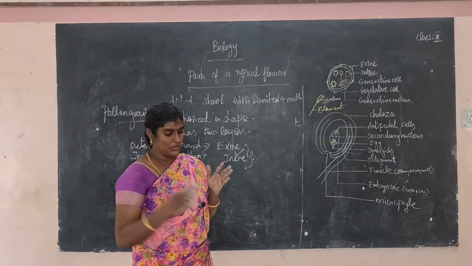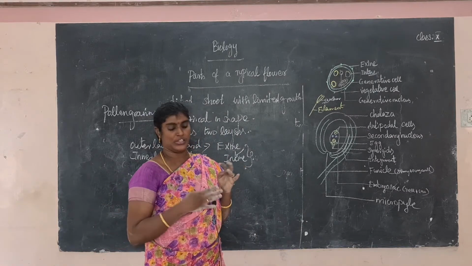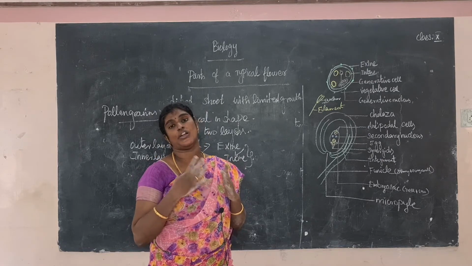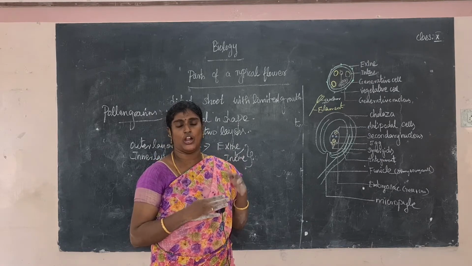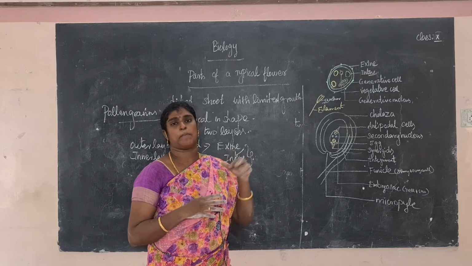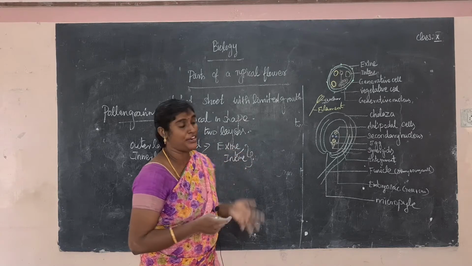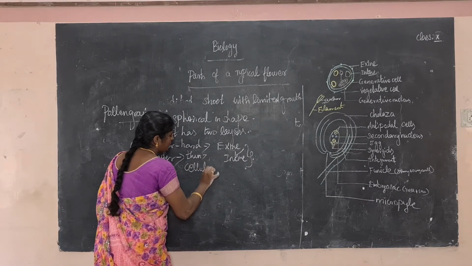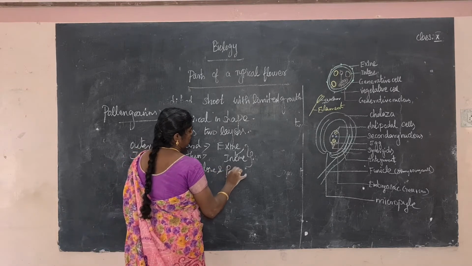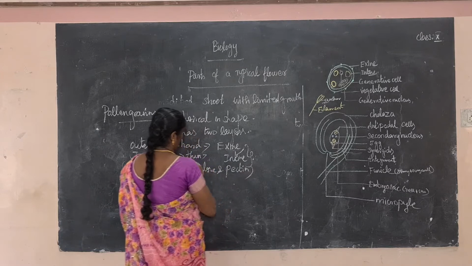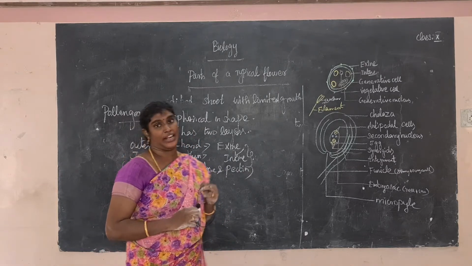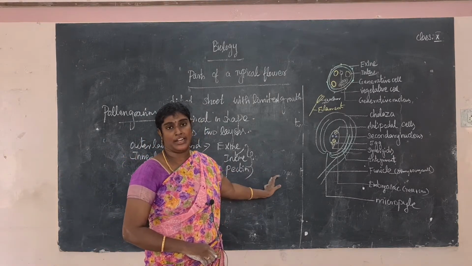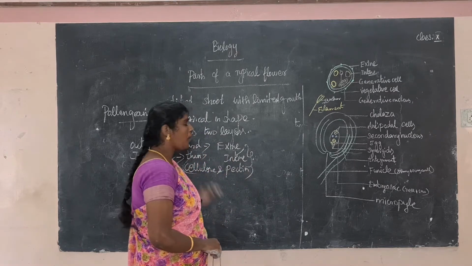It is a continuous layer. It is made up of cellulose and pectin. What is the meaning of cellulose? Cellulose is a polysaccharide, and pectin is also present. So what are cellulose and pectin? These are polysaccharides present in the pollen grains.